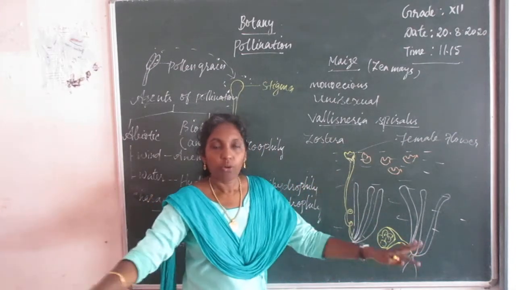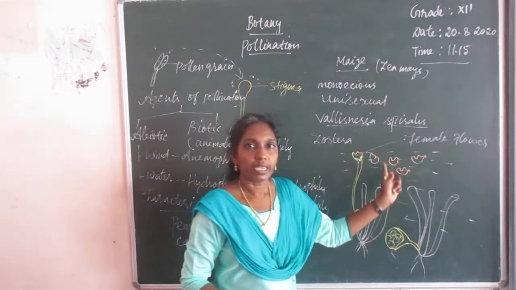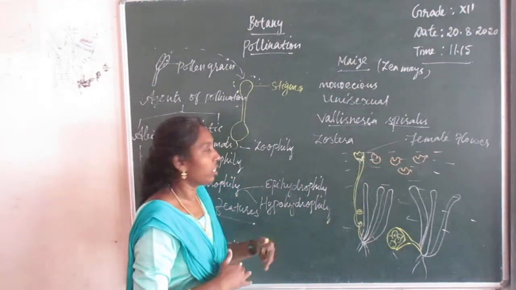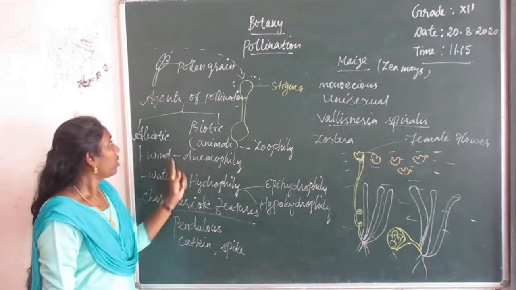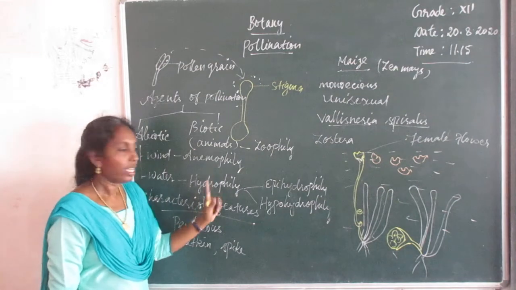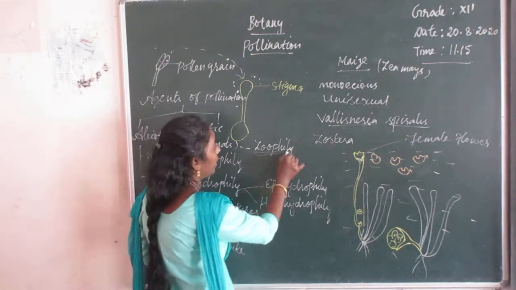So it may float at any depth of the water. When it reaches the stigmatic surface, effective pollination takes place. So the abiotic agents are anemophily and hydrophily. Let us move to zoophily.